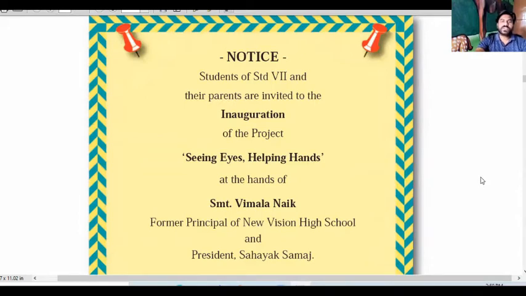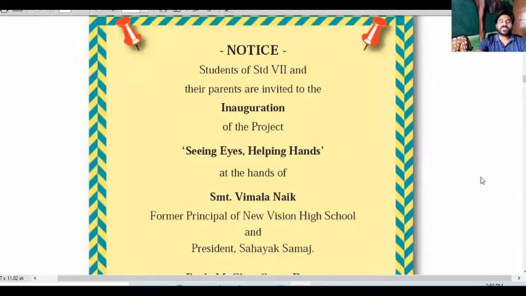Notice: students of standard 7th and their parents are invited to the inauguration of the project. Now, it is the notice to whom? To the parents of the 7th standard. Okay, and this invitation is for what? For inauguration. And which type of inauguration? The inauguration of the project. And what is the project? The project is Seeing Eyes Helping Hands.